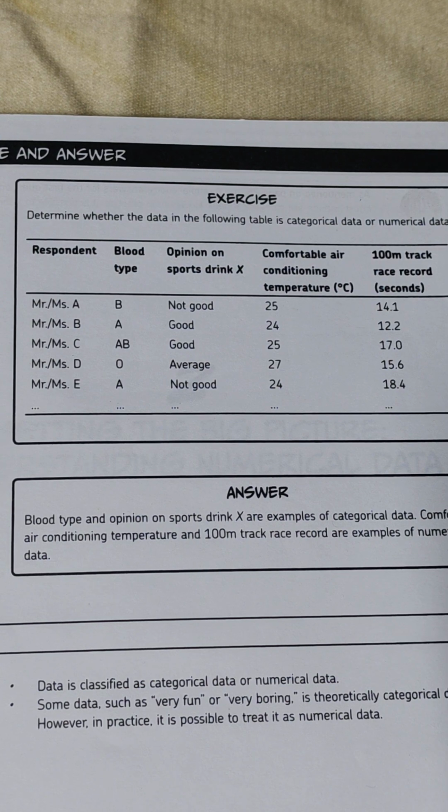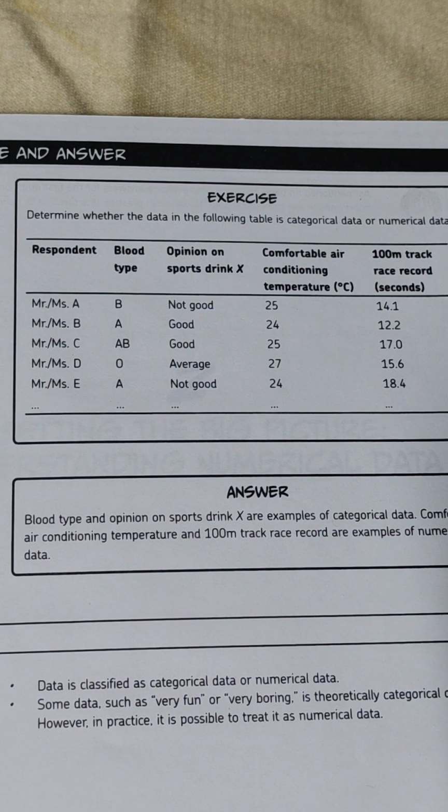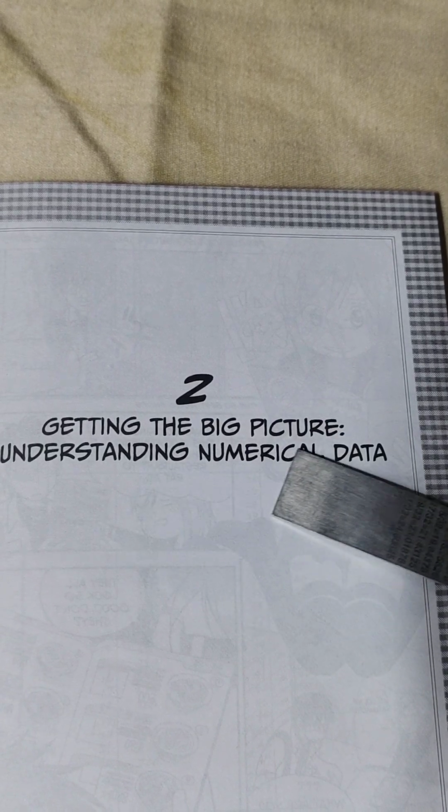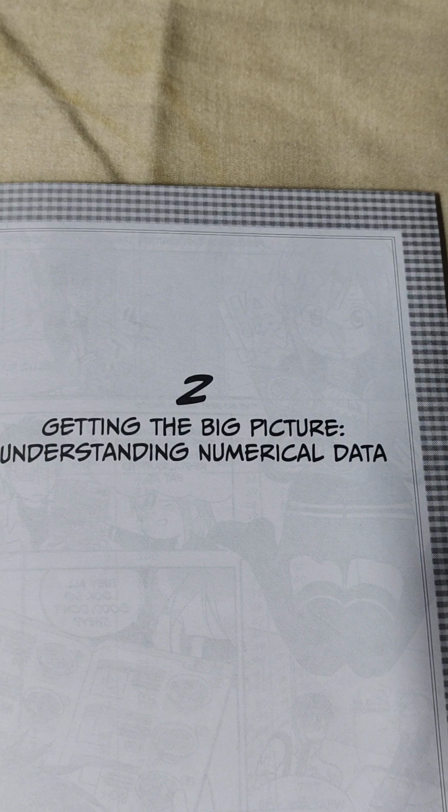So with that we finish determining data types. They are classified into categorical data and numerical data. So categorical data is what is known as qualitative data and numerical data is quantitative data. So in the next lesson we'll be getting the big picture, understanding numerical data.